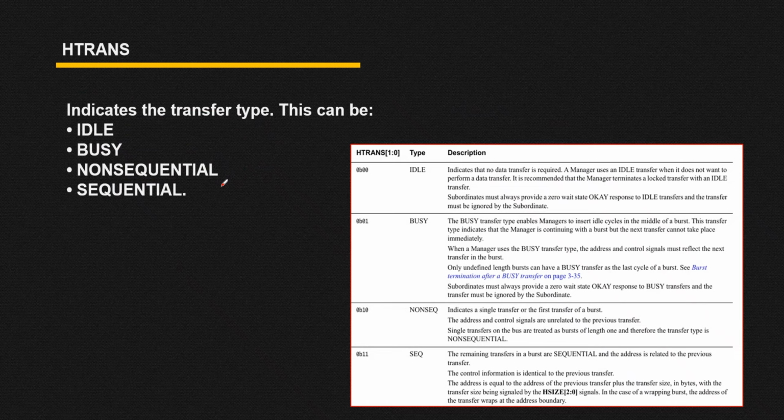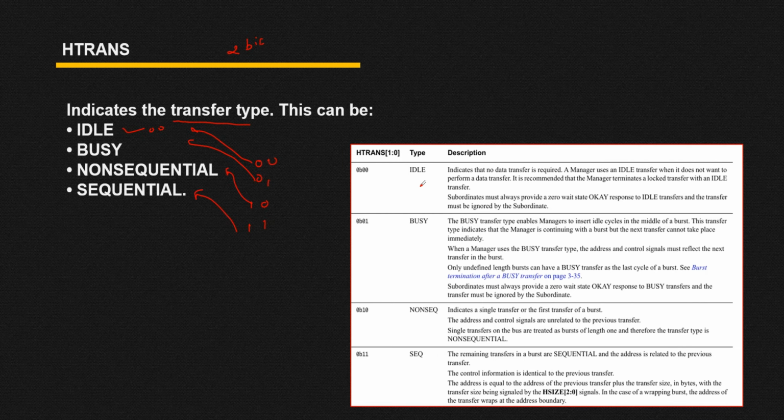Now then we have the HTRANS signal. So what does it mean? It indicates the transfer type. Your HTRANS signal is a 2-bit signal, so the maximum possible combinations are 4: 00, 01, 10, and 11. For 00 we have the idle case, for 01 we have the BUSY case, for 10 we have non-sequential, and for 11 we have sequential.